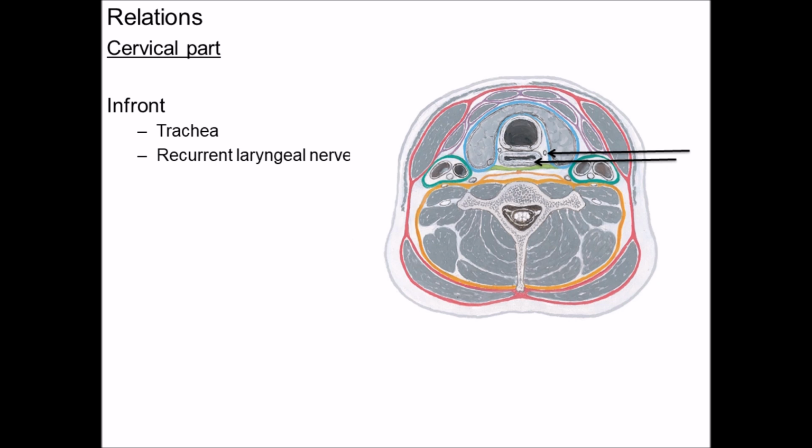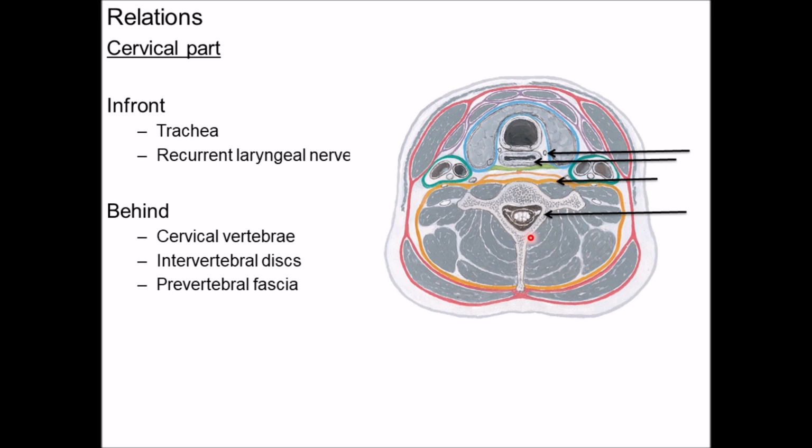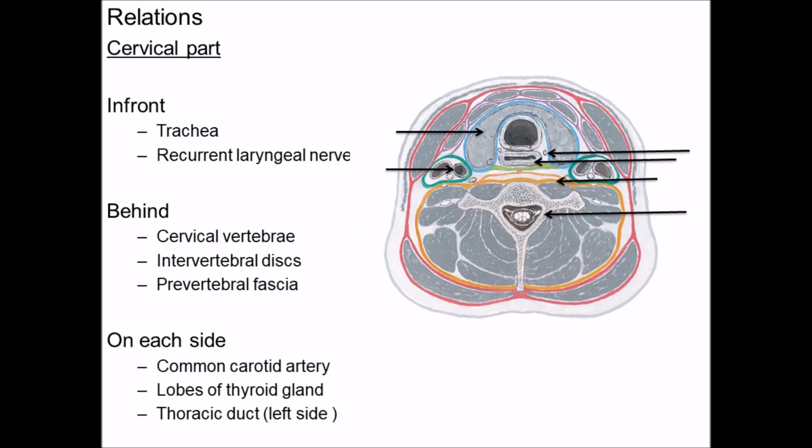Relations of the esophagus. In the cervical part, anteriorly, the esophagus is related to the trachea, and on either side, it is related to recurrent laryngeal nerve. Posteriorly, it is related to the cervical vertebrae along with the intervertebral discs and the prevertebral layer of deep cervical fascia. On either side, this esophagus is related to the common carotid artery, lobes of thyroid gland, and on the left side, it is related to thoracic duct.